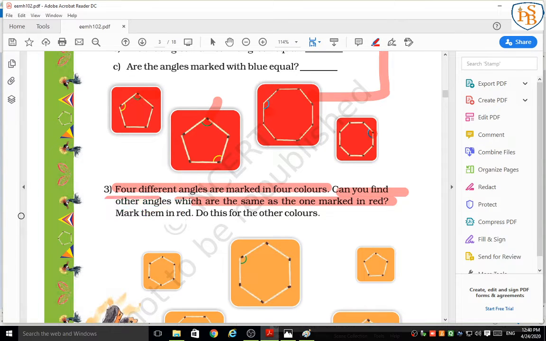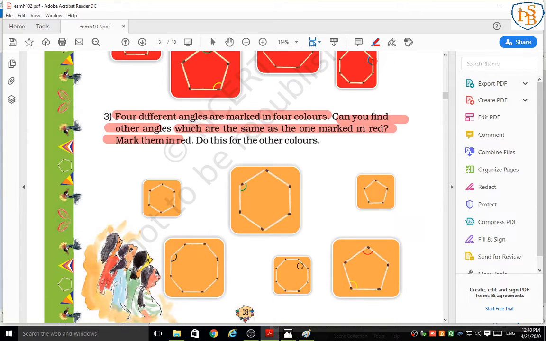Mark them in red. Do this for the other colors. Now we have question number 3. We have some shapes and they show four different color angles. Green color we have, red color, yellow color and black color. So four different angles are marked in four colors.